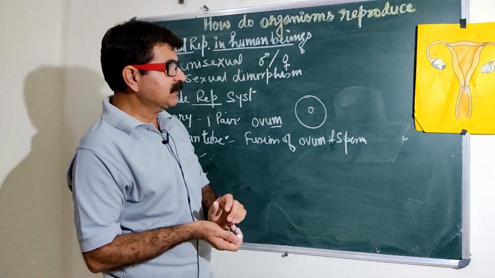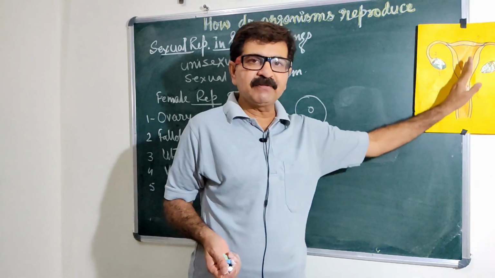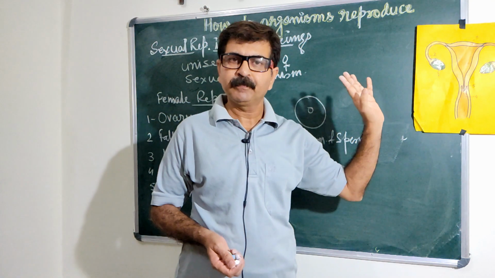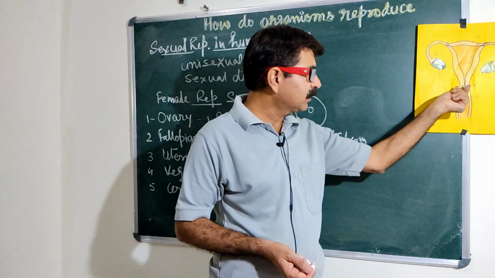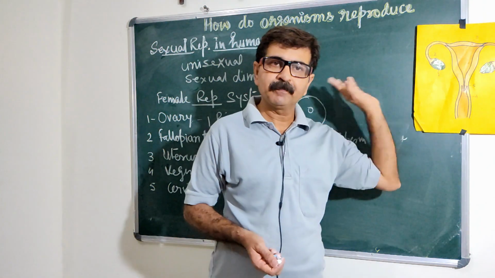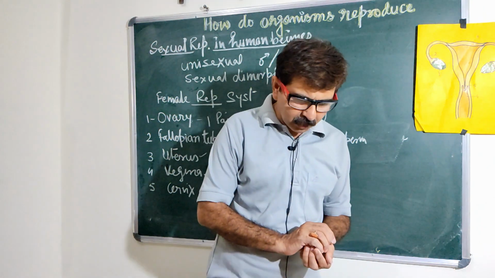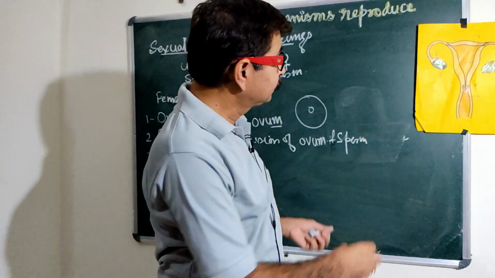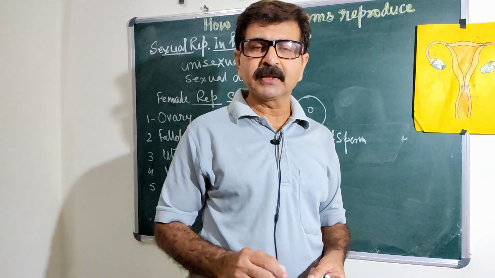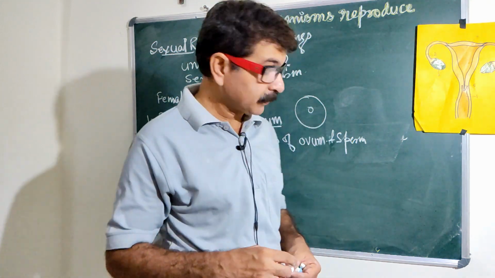Vagina. The vagina is the part which receives the sperm from the male. It is a tube-like structure. The opening of the uterus is known as the cervix, which is here. So this is all about the structure of the male and female reproductive organs found in human beings.